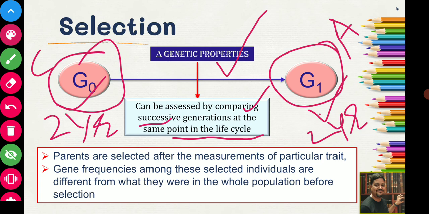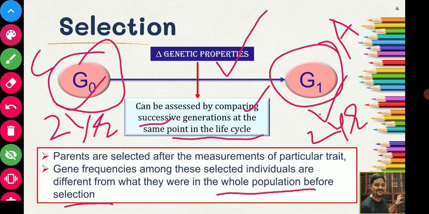The time interval between the same point of the life cycle is called a generation interval. If you are comparing, you have to compare between generations at the same point of the life cycle, so that you will be able to know whether genetic properties have changed or not. Now, parents are selected after the measurement of a particular trait. Gene frequency among these selected individuals is different from what it was in the whole population before selection.